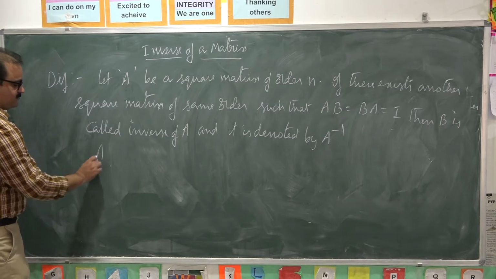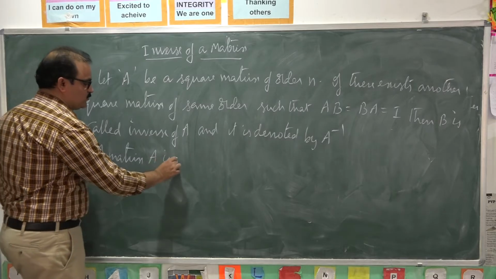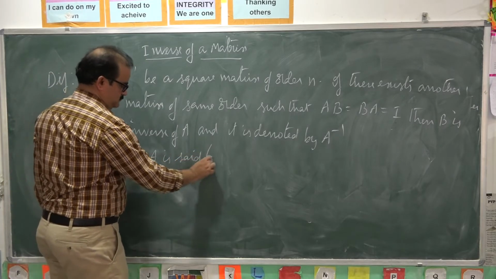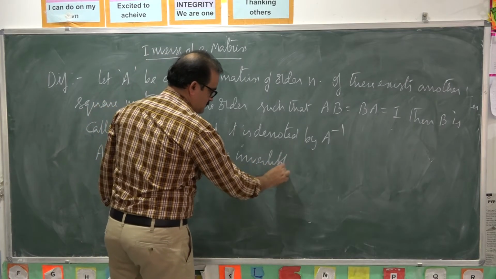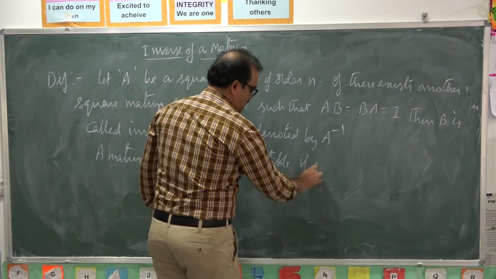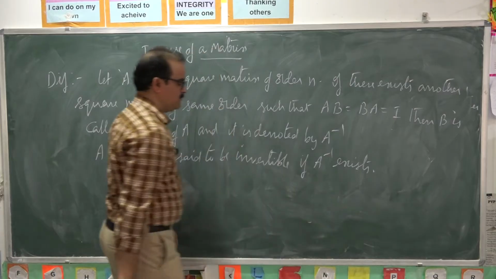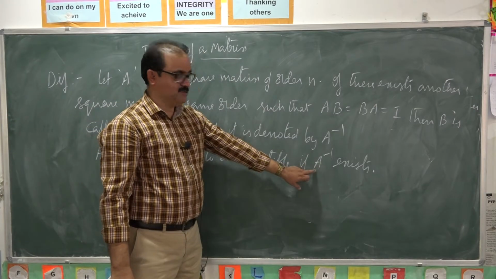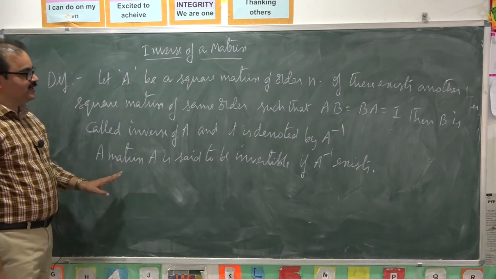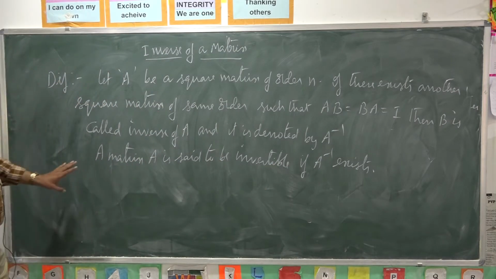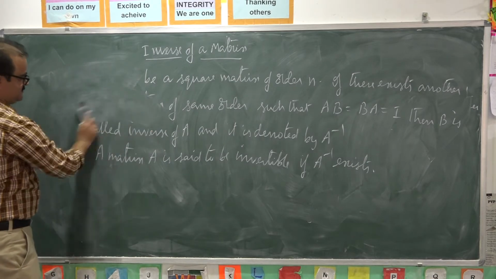A matrix A is said to be invertible if A inverse exists. If inverse exists to the given matrix A, then the matrix A is said to be an invertible matrix. Now we discuss some properties of inverse of a matrix.